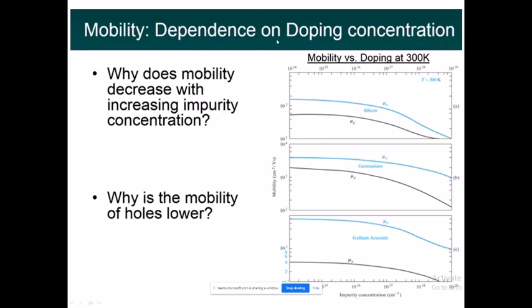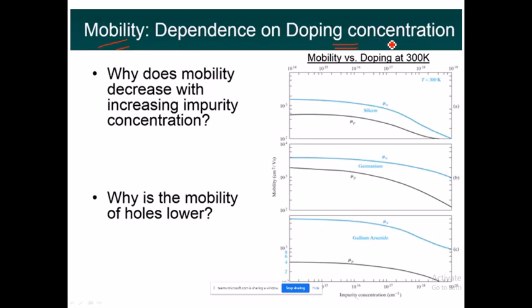Next, coming to mobility, how it changes depending on doping concentration. In the previous slide, what we have seen is how the mobility is changing depending on temperature. But now here we are concentrating on doping concentration.